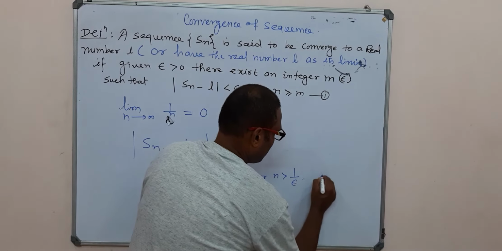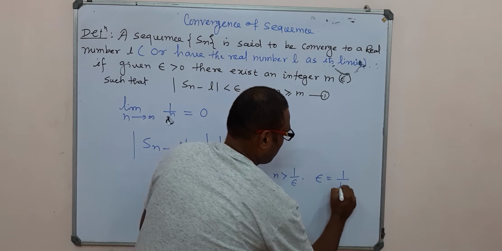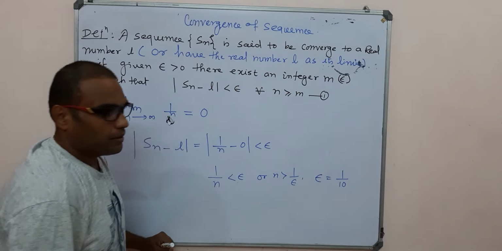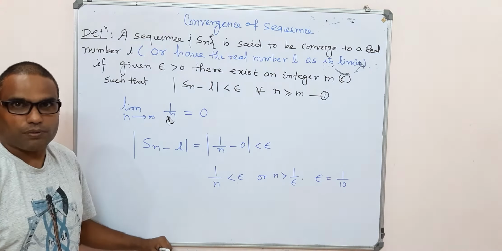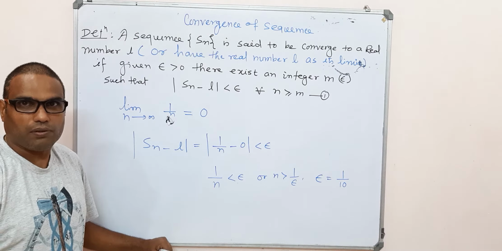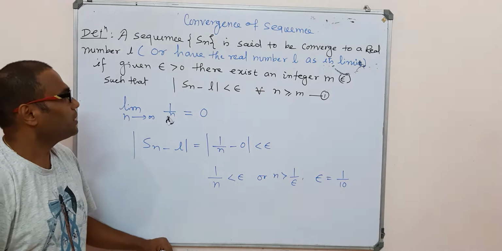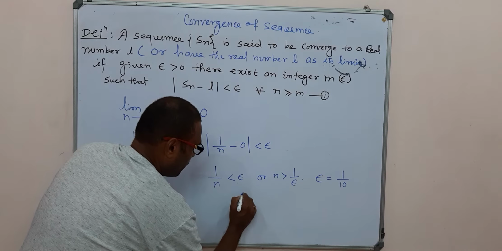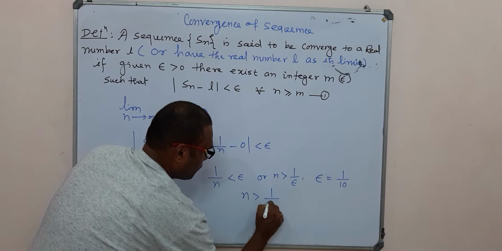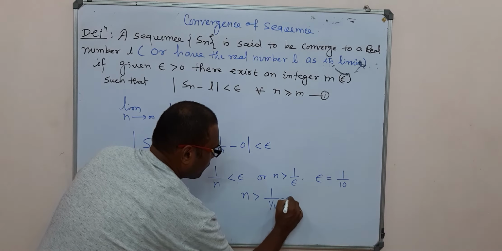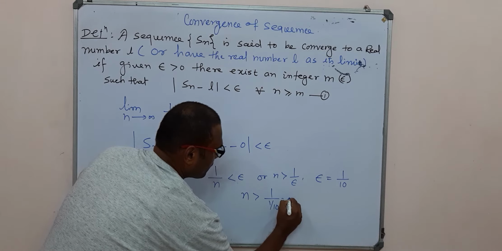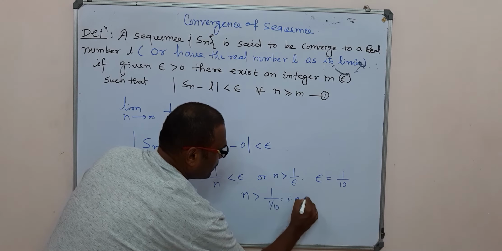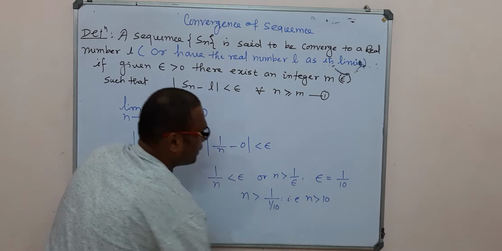If we take epsilon to be 1 upon 10, it is your pre-assigned value. You can choose any very small value of epsilon greater than 0. So n is greater than 1 upon 1 by 10, that means n should be greater than 10.